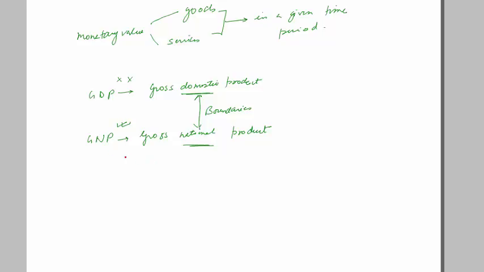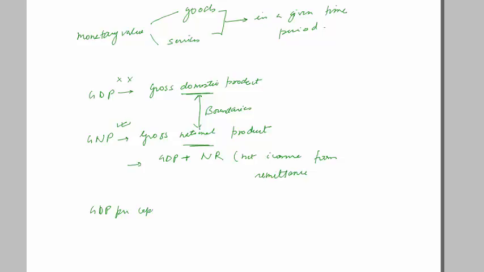So GNP is nothing but GDP, which means all the production happening inside the country, plus net income from remittance. Remittance is whatever money Indians send back to their country in any form, maybe as earnings from a company, or maybe as salary. Right?